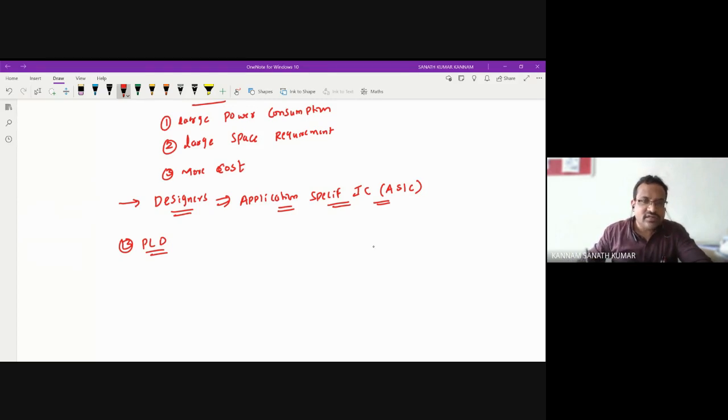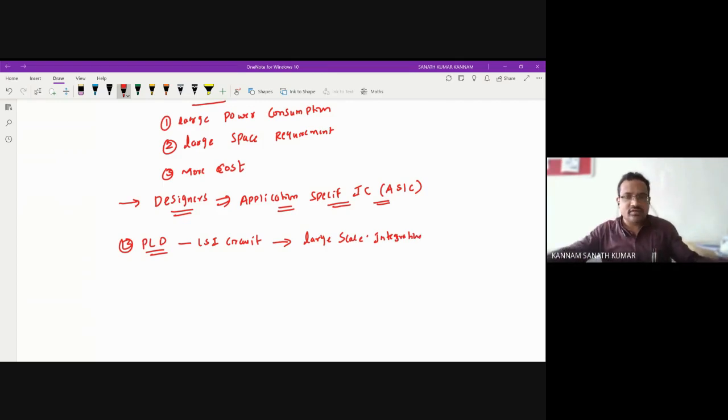This comes under LSI, a large scale integration circuit. LSI is nothing but large scale integration.